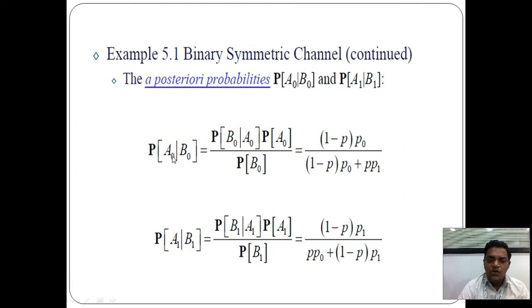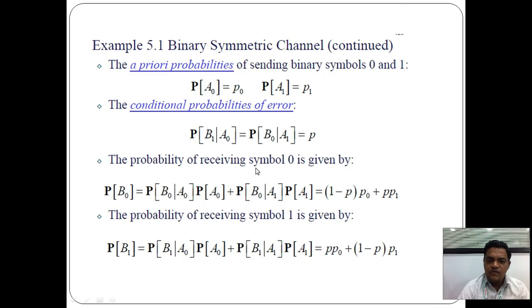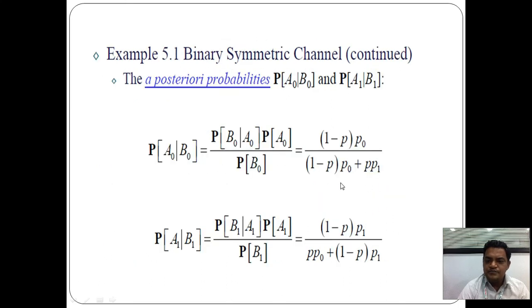P of A0 upon B0 is equal to P of B0 upon A0 into P of A0 upon P of B0. P of B0 upon A0 is given by 1 minus P, and P of A0 is given by P0. P of B0, from the earlier equation, is 1 minus P into P0 plus P into P1, and that value is substituted here.